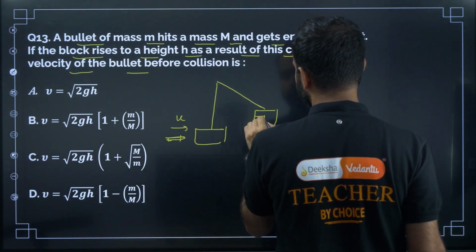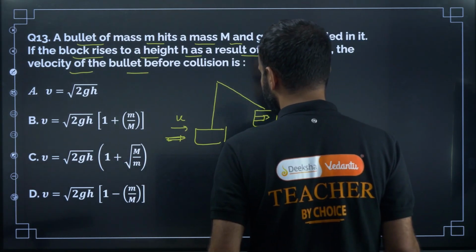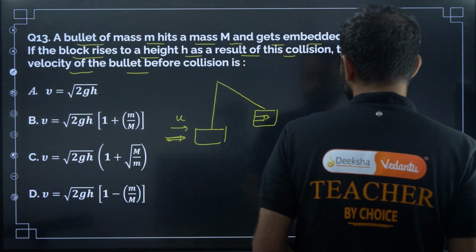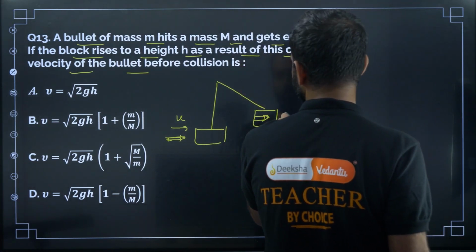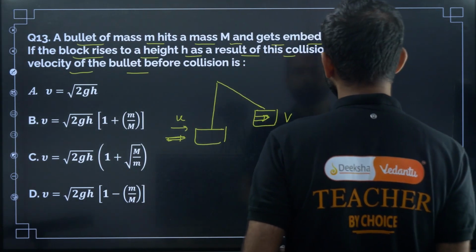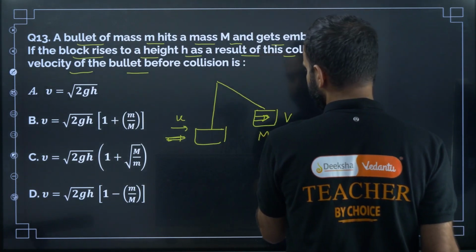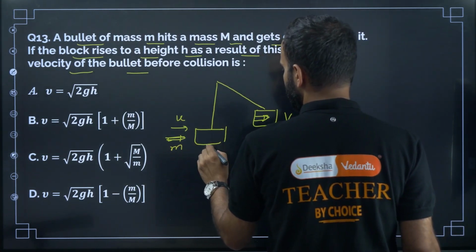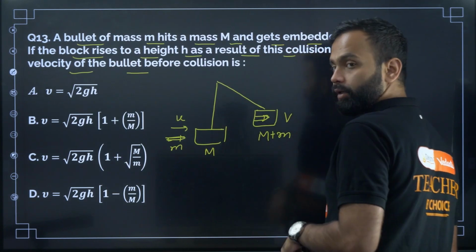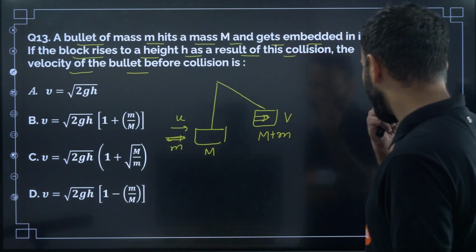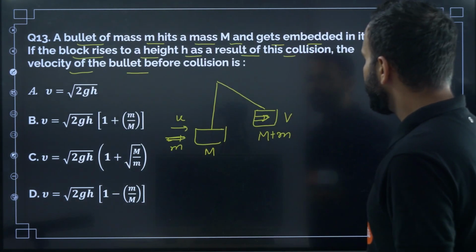Here the bullet is there, and it moves with velocity v. Here what is the total mass? Total mass will be m plus M. The block's mass is capital M.